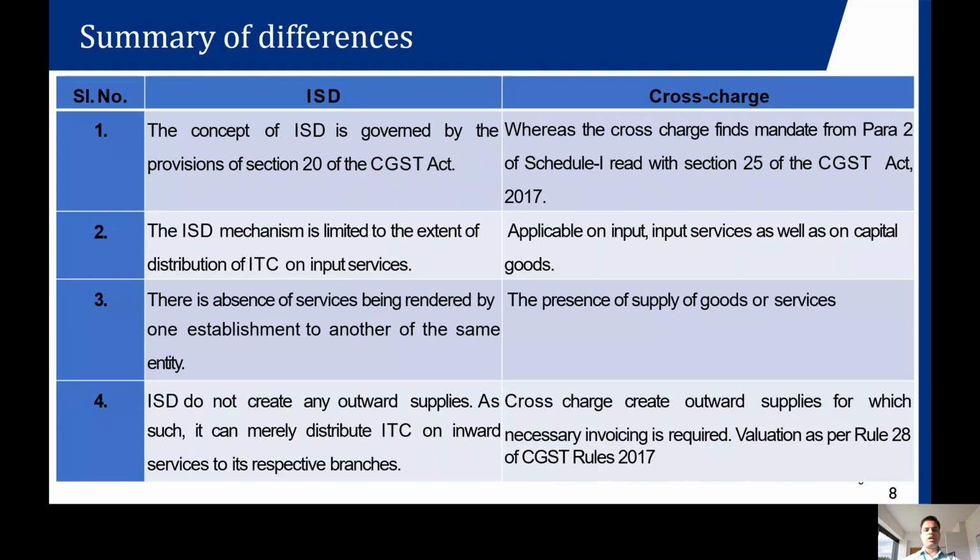So with this, I would like to conclude this presentation with the hope that there is a good understanding of this IST and cross-charge concept. This slide gives you a summary of the differences which we have discussed. I'm going to copy this presentation in the description under this video as well. I'm also going to share a detailed article on the difference between cross charge and IST, and the different ways in which this can be rectified for the past period, along with the action points for the future.